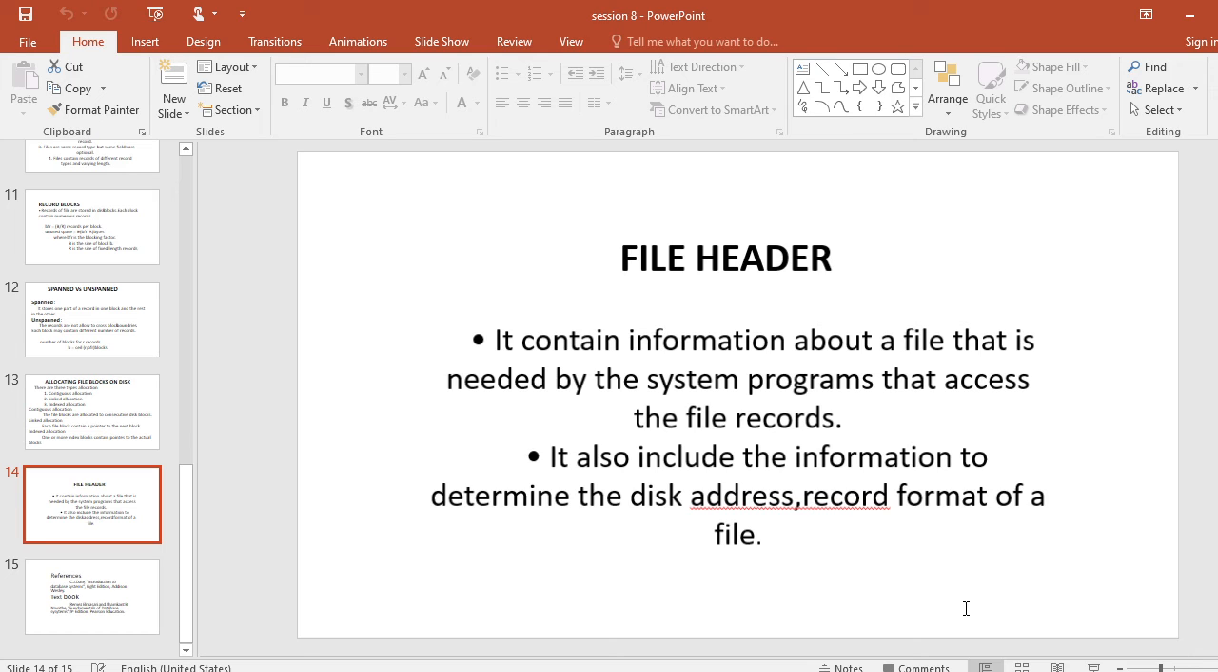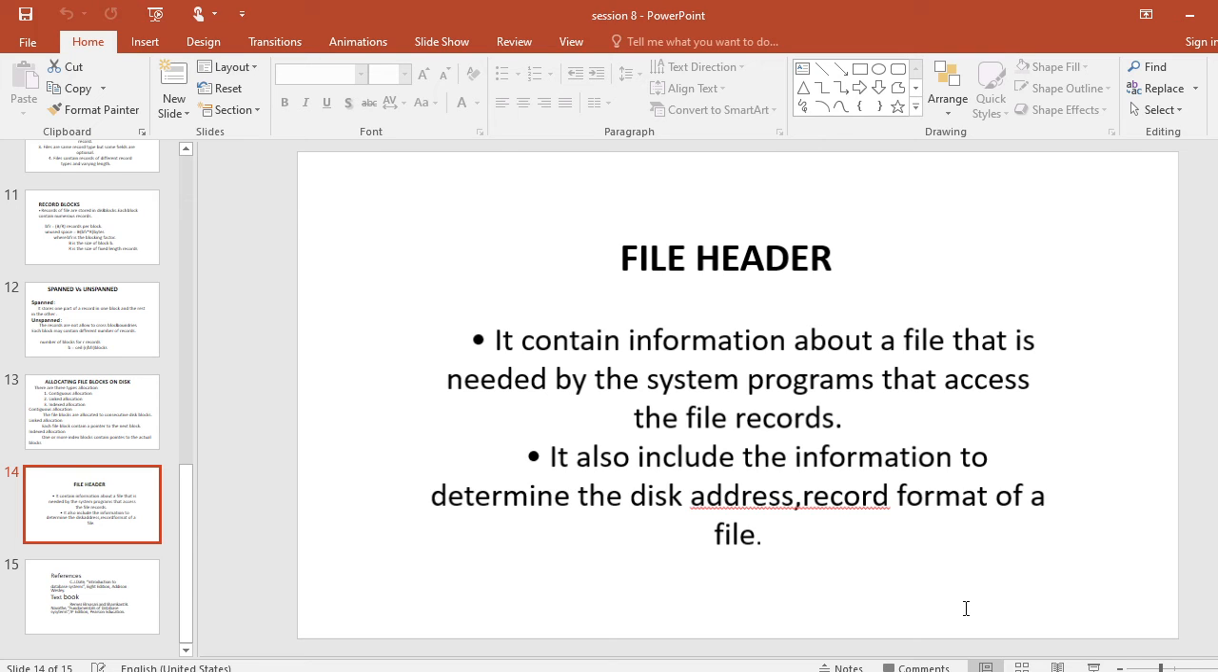A file header or a file descriptor contains information about a file that is needed by the system program that accesses the file records. The header includes information to determine the disk addresses of the file blocks as well as to record format descriptions.